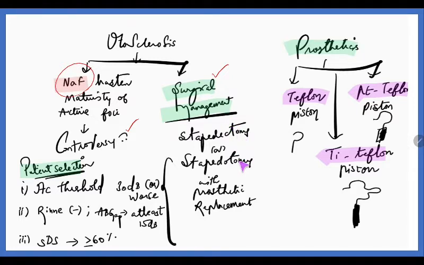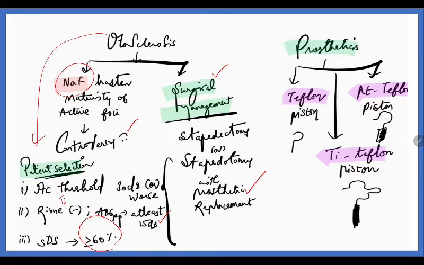Next is surgical management. We do stapedectomy or stapedotomy with prosthetic replacement. What is the prosthetic replacement? It has a Teflon piston, platinum Teflon piston, and titanium Teflon piston. These three are used. Coming to patient selection, who has to undergo otosclerosis surgery? A person with an AC threshold of 30 decibels or worse, Rinne's test negative, tuning fork Rinne's test negative, with an air-bone gap of at least 15 decibels, and a speech discrimination score of 60 or more will be taken for otosclerosis surgery.